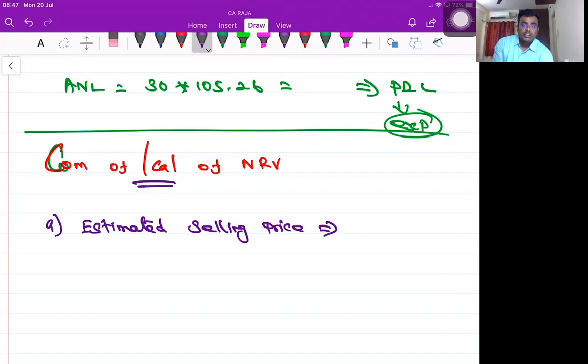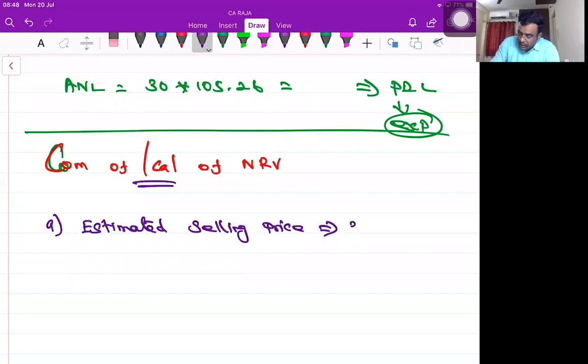Estimated selling price means that after I have completed the manufacturing activity, at what price can it be sold in the market? Say for example, there is a water bottle. I can't sell the water bottle just like this; I have to put this cap also. Once I put the cap, the price at which I can sell it in the market is called the estimated selling price.